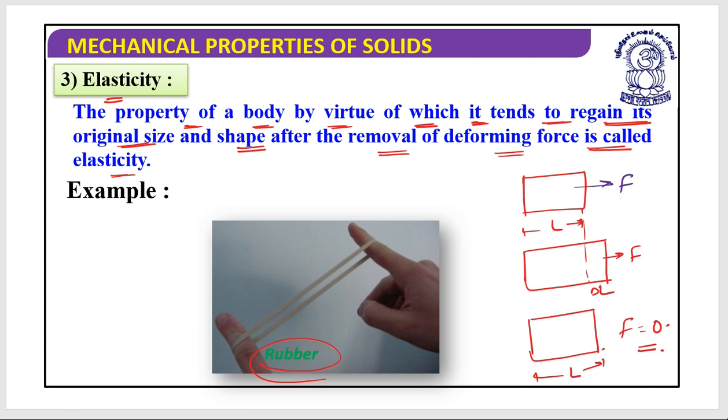Example, a rubber. Take a rubber band, stretch it from both sides. You are applying force here and here, and when you remove this force, you will see that the rubber band very easily regains its shape and size.